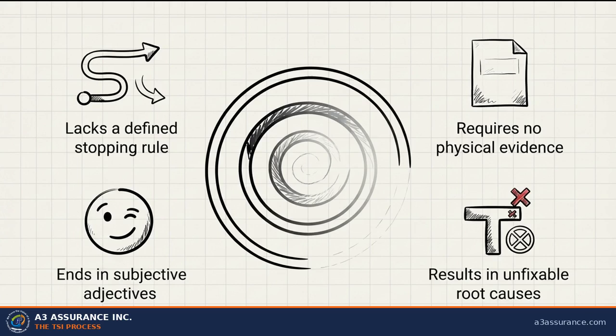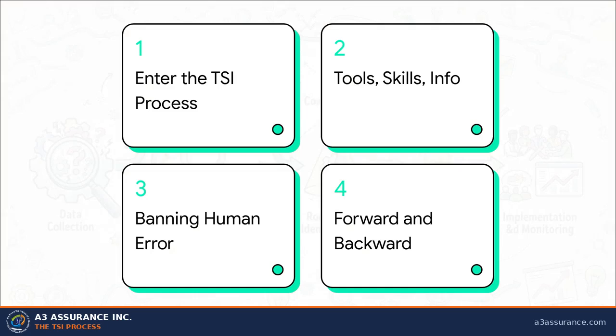And third, and this is a big one, under the intense time pressure of a shop floor, they almost always terminate in subjective adjectives about people. We're talking words like complacent, rushed, or inattentive. And that just results in root causes that are completely unfixable and unauditable. You simply cannot fix human behavior with a quality form. It doesn't work. So here is our roadmap for today's explainer.